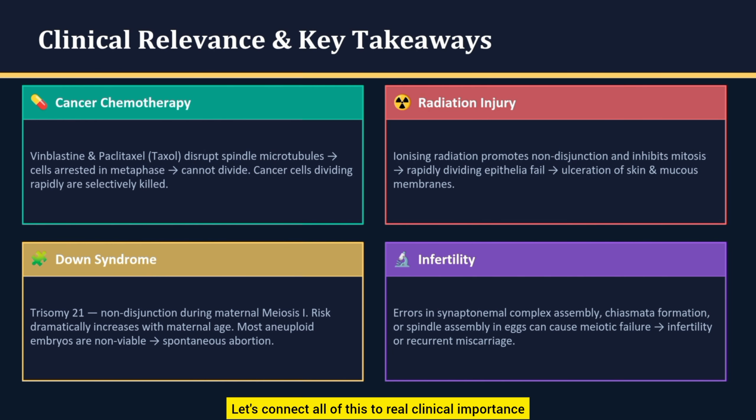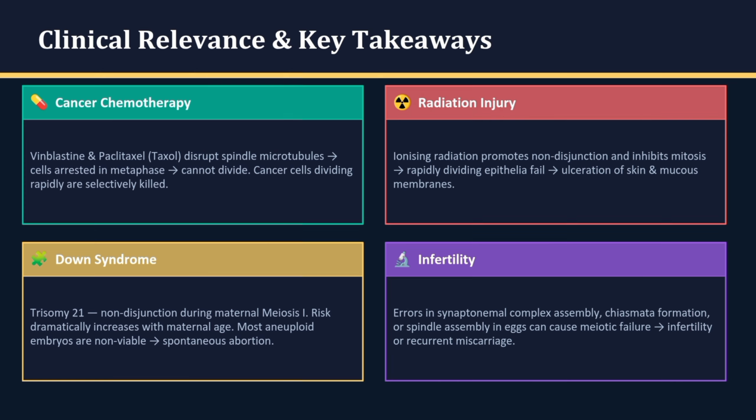Let's connect all of this to real clinical importance. Certain cancer chemotherapy drugs, like vinblastine and paclitaxel, specifically target the mitotic spindle. By disrupting microtubules, they arrest cells in metaphase, preventing cell division, which is particularly effective against rapidly dividing cancer cells.